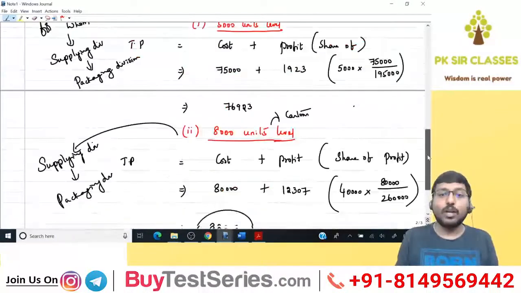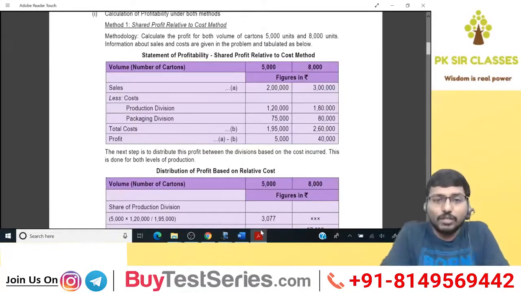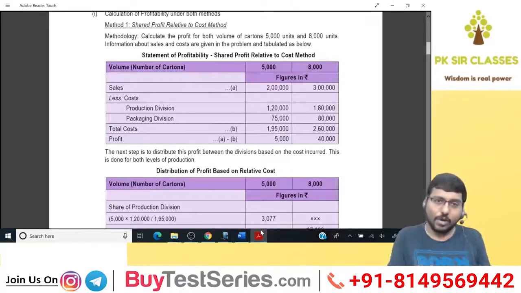Are you able to understand? Now, the point that you have to understand here is, rigidity means, I've seen so many students, what they eventually do is they look at the solution when they're practicing in the study material and then they try to replicate the same format in their answer.